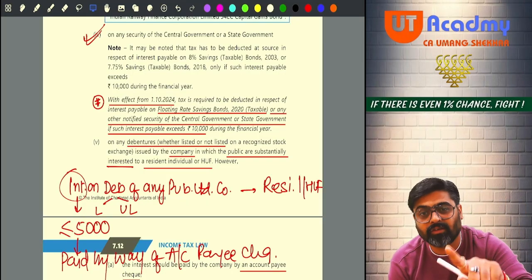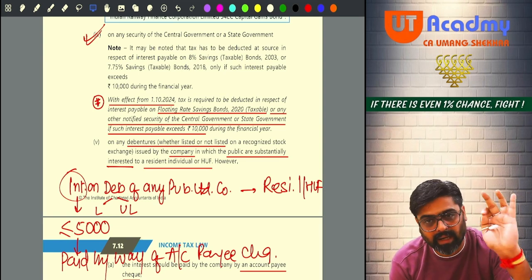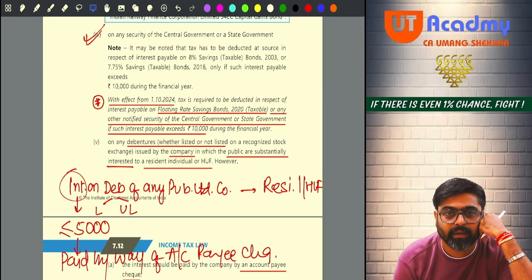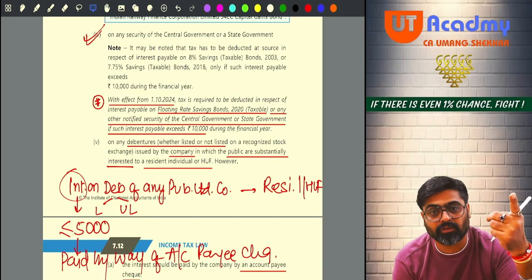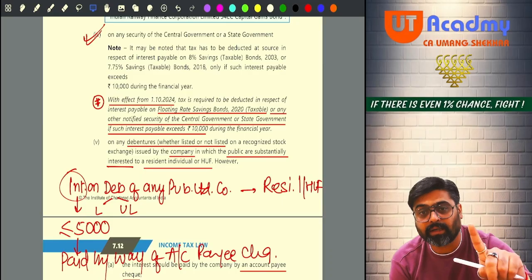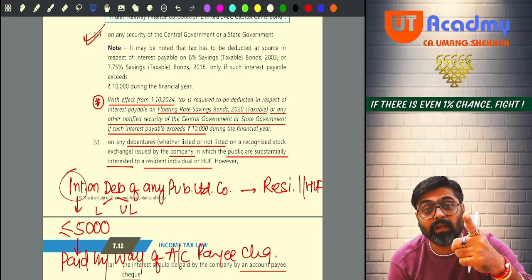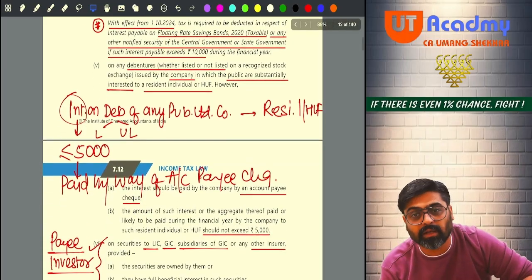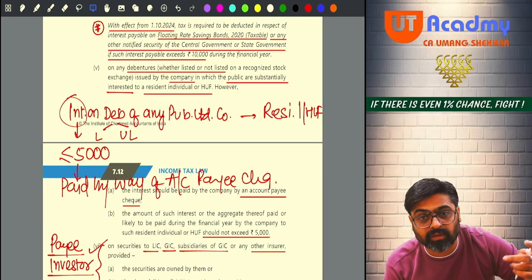If on these type of securities you are getting interest during the year and that interest is 10,000 or less, then there will be no TDS. But on these securities, if the annual interest received by you is more than 10,000, then on that entire interest the TDS will be deducted. For them, the limit is 10,000. For debentures, interest, the limit is 5,000. And that limit is only applicable if individual HUF is there.